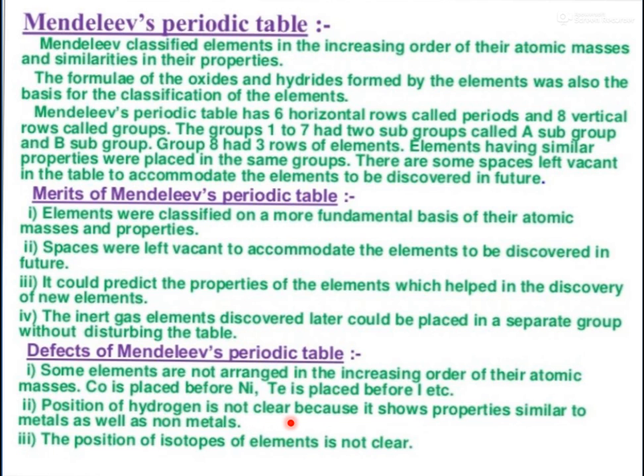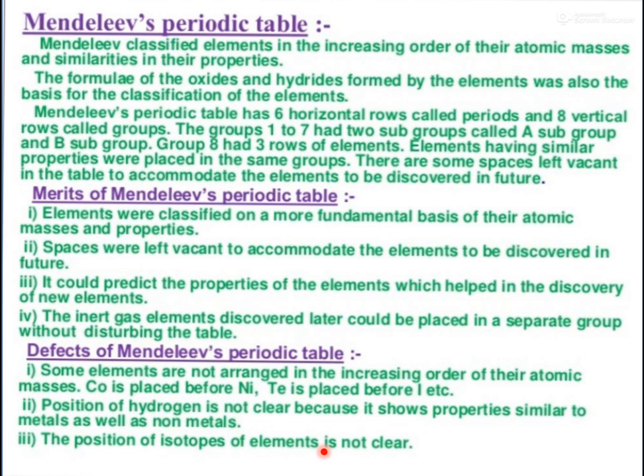The position of hydrogen is not clear because it shows properties similar to metals as well as non-metals. Hydrogen has one electron. It can donate, and it can also gain. That's why it shows properties of metals as well as non-metals. But the position of hydrogen was not clear. The position of isotopes of elements is also not clear. It is a very, very important point.